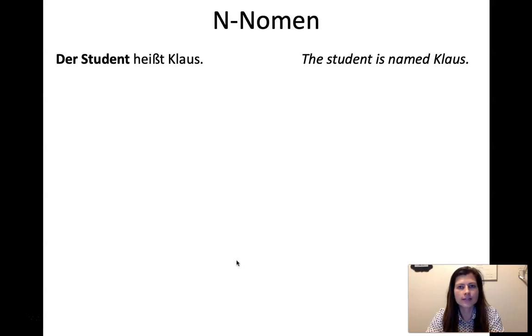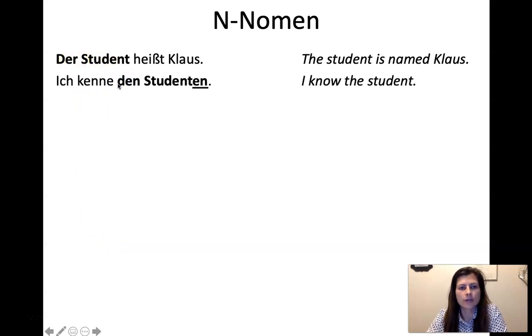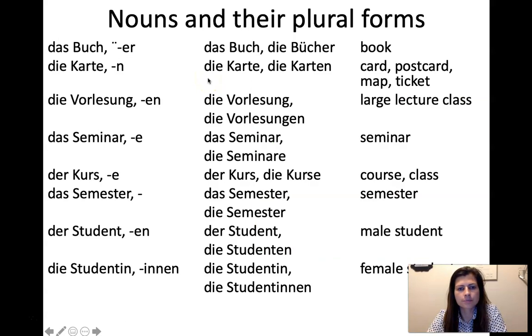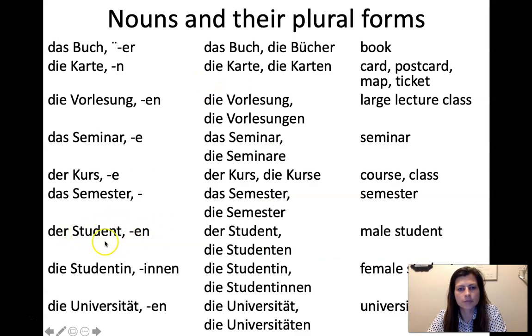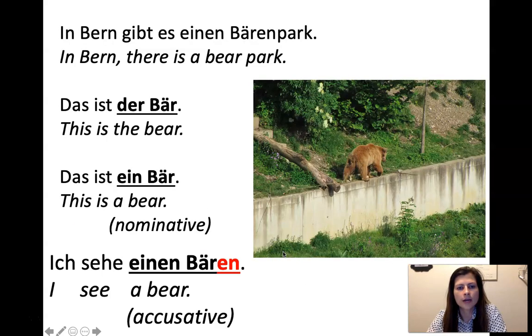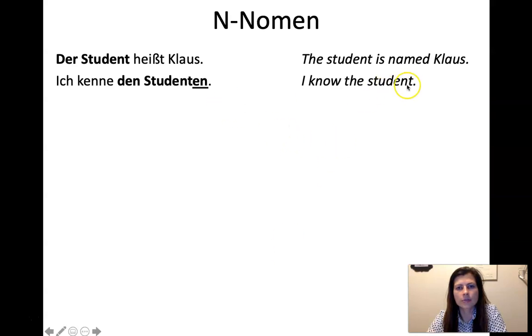So der Student heißt Klaus. So der Student, that's in the nominative, seems normal, right? But what if we say, ich kenne den Studenten, I know the student. So what's happening here is we put this in the accusative, and now it looks plural, because remember how we had der Student becomes die Studenten in the plural. That's actually the plural form. But it's not in the plural here. It's still just the student. It's got this ending because it's in the accusative, and it belongs to a special class of N nouns.